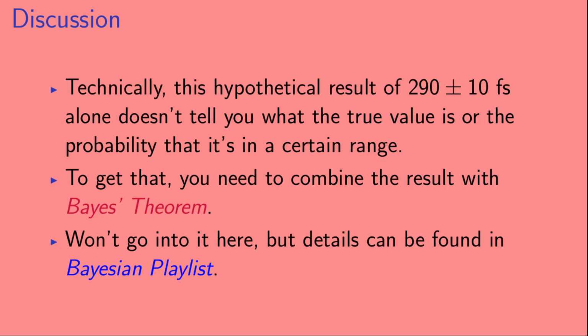Now, technically, this hypothetical result of 290 plus or minus 10 femtoseconds alone doesn't tell you what the true value is or the probability that it's in a particular range. In order to get that, you need to combine the result with Bayes' theorem. We're not going to go into that here, but details can be found in the videos in the Bayesian playlist.